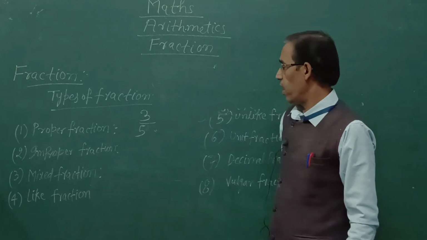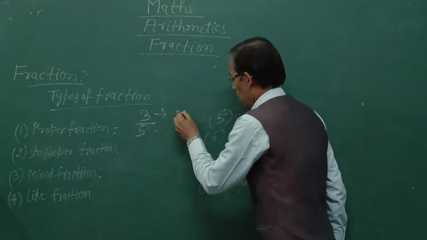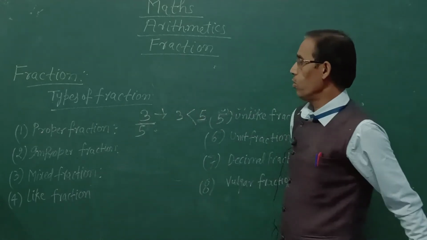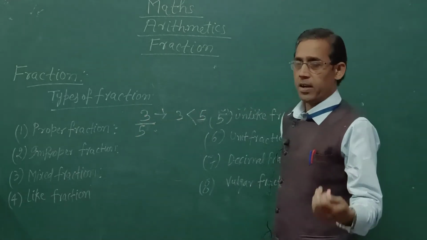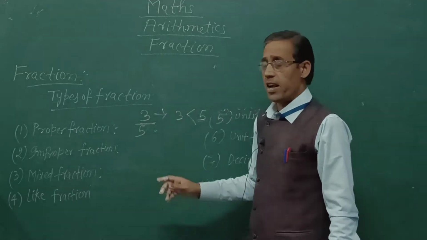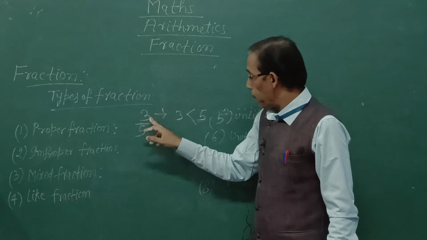3/5 is a proper fraction because numerator portion 3 is less than denominator portion 5. So this is called proper fraction. Once again I am repeating, a fraction whose numerator portion is less than denominator portion is called proper fraction.